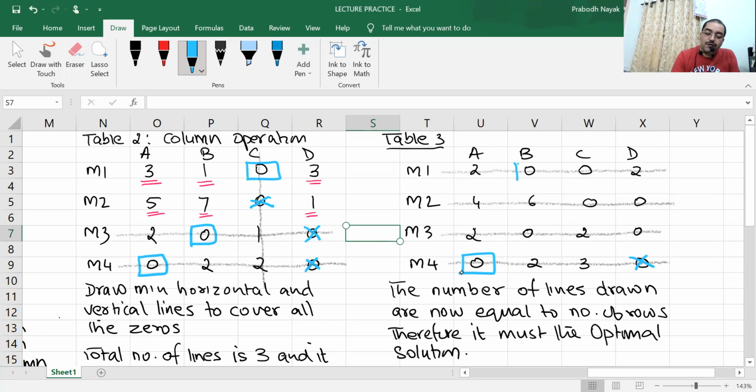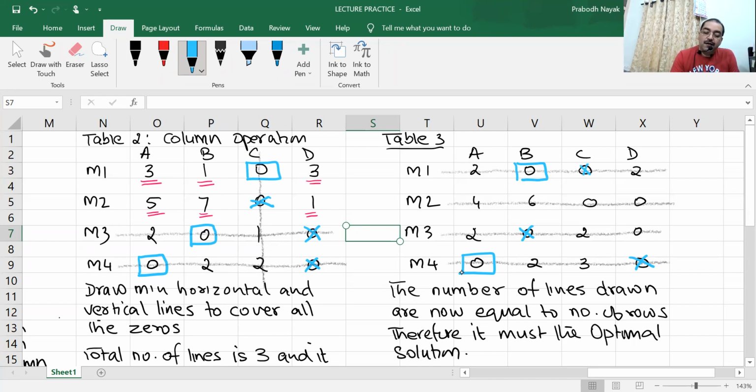So this is one solution. In column B, I have taken this zero. So the corresponding zero, row and column, will get cancelled.